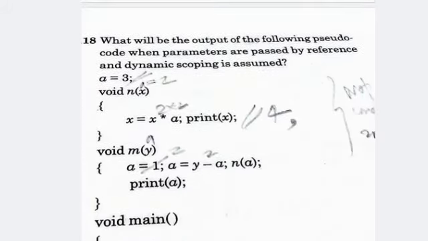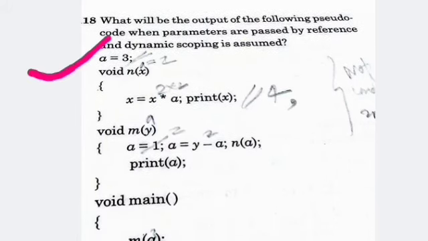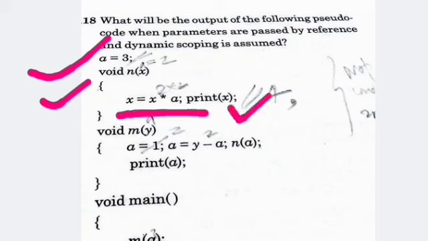What will be the output of the following pseudocode when parameters are passed by reference and dynamic scoping is assumed? Here a equal to 3 is given, which is globally initialized, and here a void n(int x) is given, where x equals x into a, and then print the value of x. Here a void m function is given containing the parameter y.